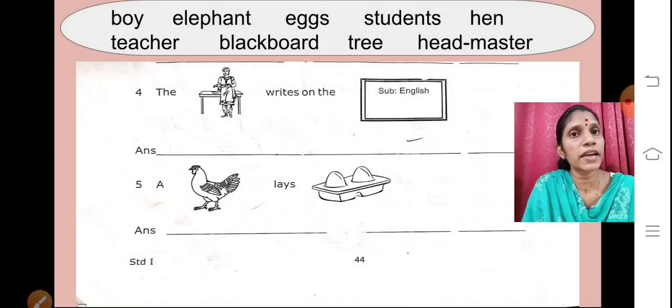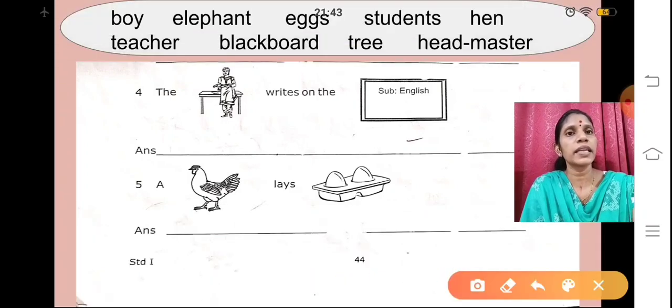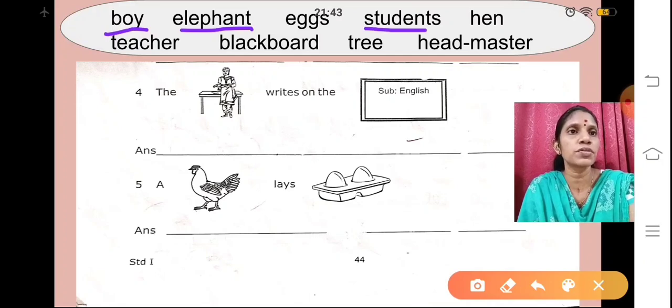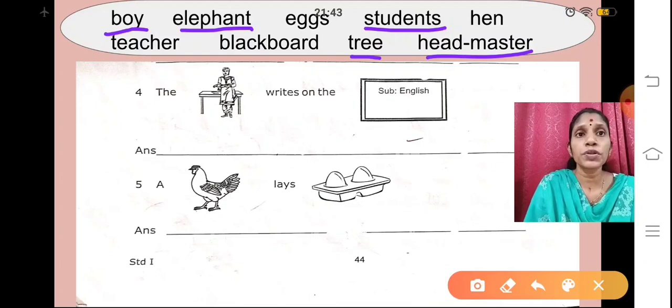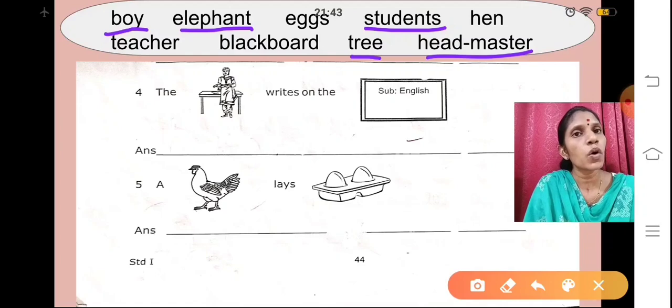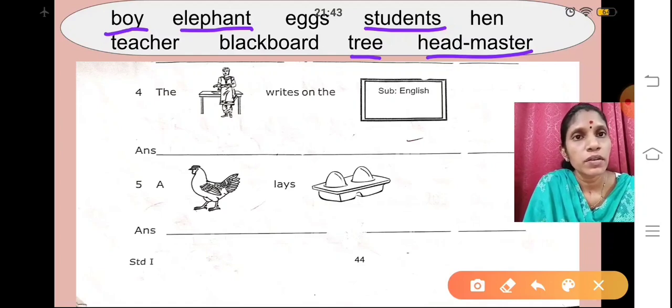Again here I have shown the help box. Now you will tell me which words we have finished. We have finished boy, elephant, students, tree, and headmaster. Now we are not going to select these words. It is already over. Now the fourth one. Can you tell me who it is?